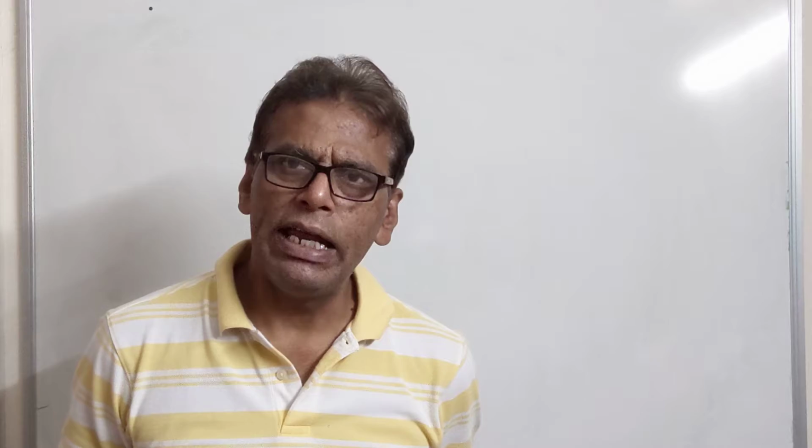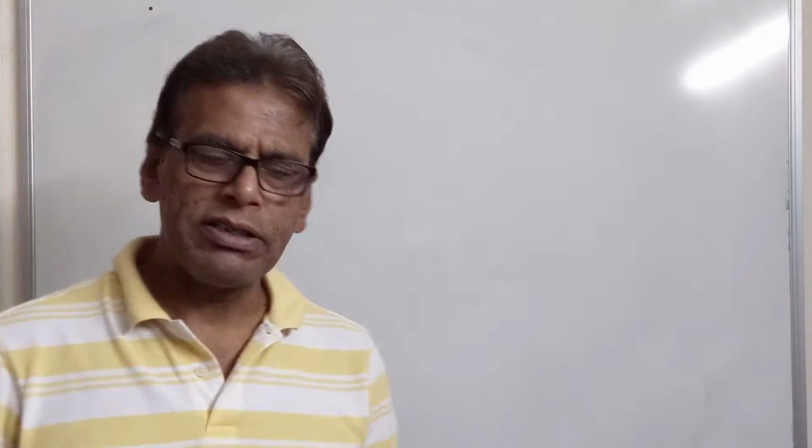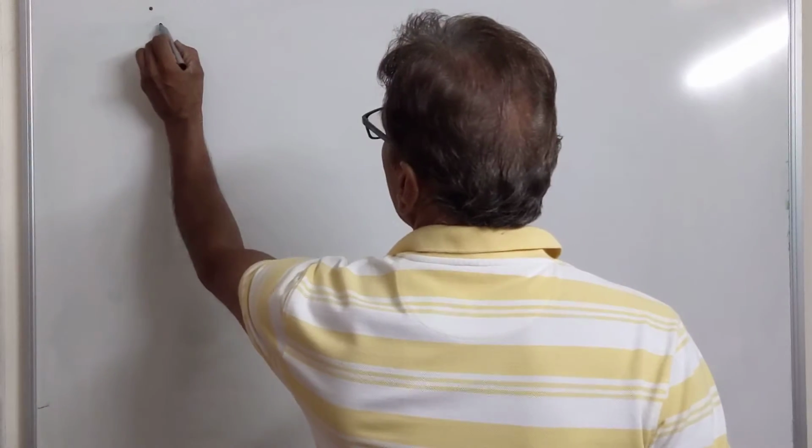Good morning, students. Today we are starting with halogen derivatives of alkanes and halogen derivatives of benzene. They are collectively called haloalkanes and haloarenes. Now let us first of all discuss the nomenclature of haloalkanes.